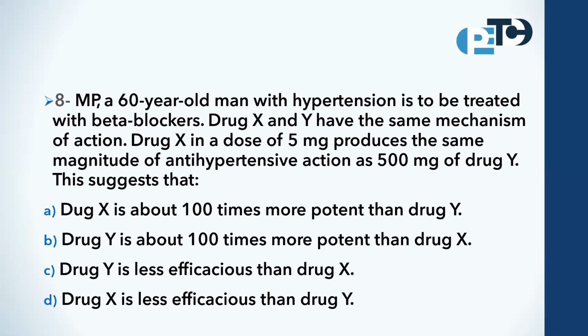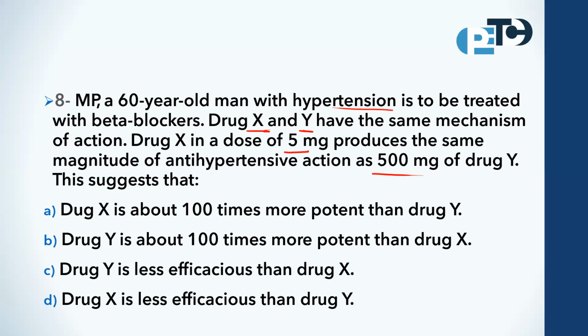Let us see this question. MP is a patient, 60 years old, male, with hypertension, who is to be treated with beta blockers. Drugs X and Y have the same mechanism of action, so both of them are beta blockers. Drug X, at a dose of 5 milligrams, produces the same magnitude of antihypertensive action as drug Y, which has a dose of 500 milligrams.